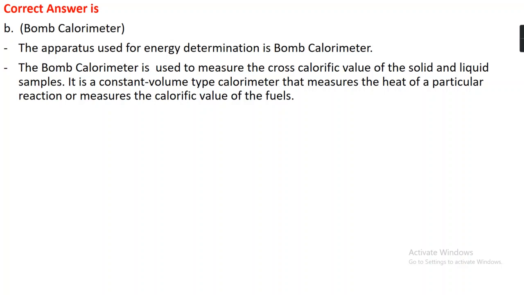The Bomb calorimeter is a constant volume type calorimeter that measures the heat of a particular feed when it burns and produces heat, which is measured by the calorimeter.